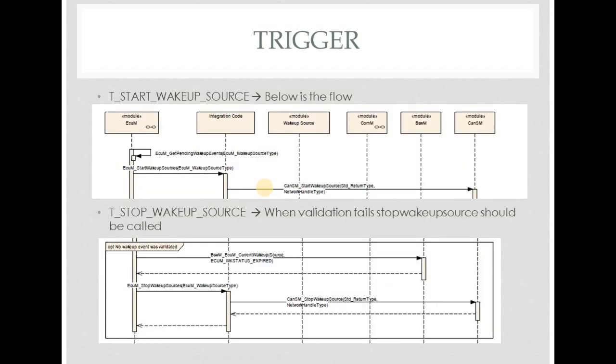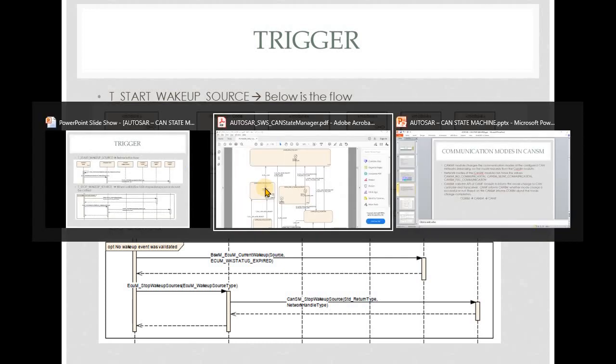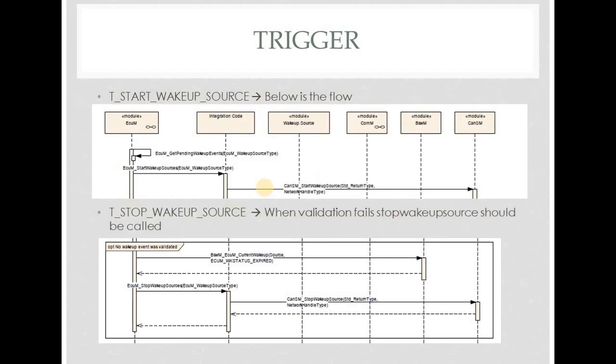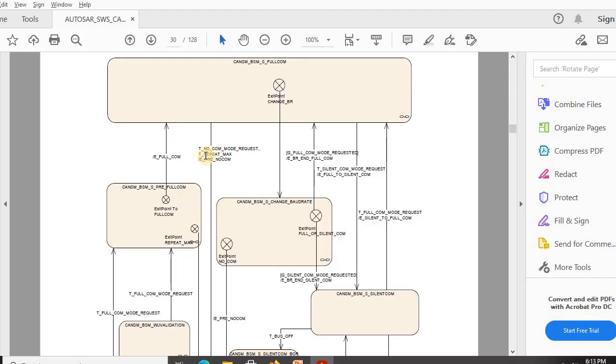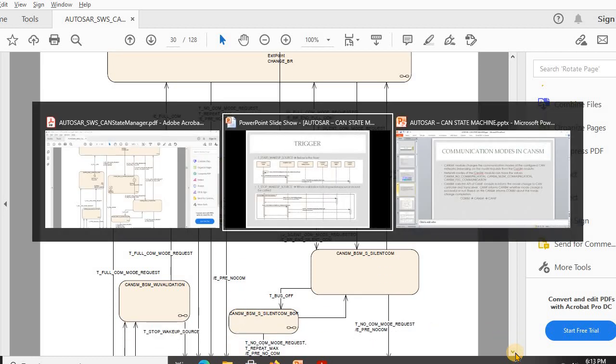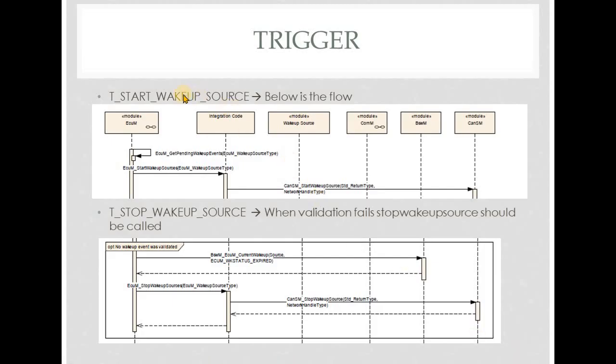Now let's see, we saw some triggers, right? Some triggers like T underscore. Some of the major triggers, let's see. The main trigger is T start wake up source. This particular trigger will happen whenever wake up validation is enabled. How is it done? Usually ECM will call ECM start wake up source.